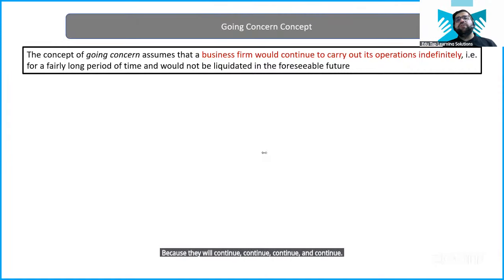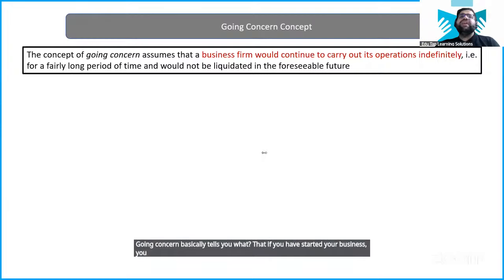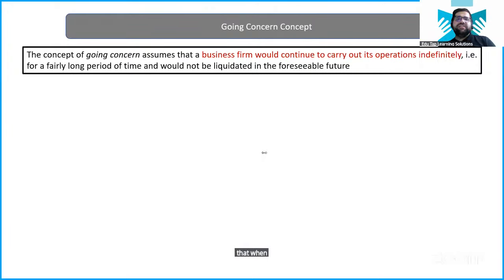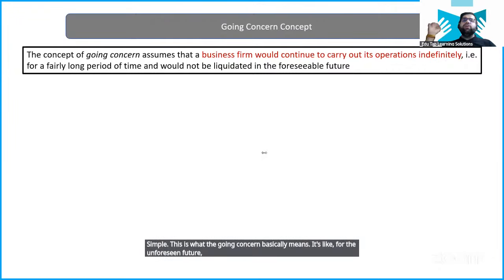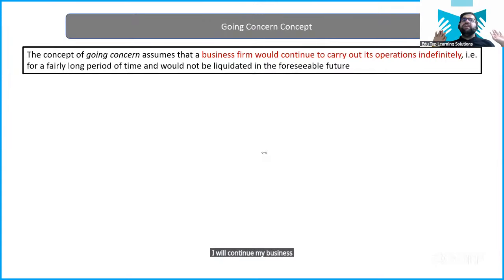This is the concept of going concern. Going concern basically tells you what? That if you have started your business, you cannot predict when you will end your business. You just have to keep on continuing and continuing. Simple. This is what going concern basically means. For the unforeseeable future, I will continue my business for whatever time period it is. You cannot say that I am doing business for 5 years only. This is not allowed, because once you start your business, you do it in perpetuity.